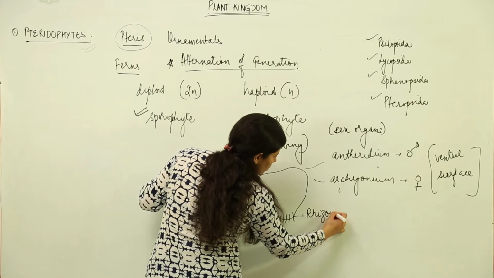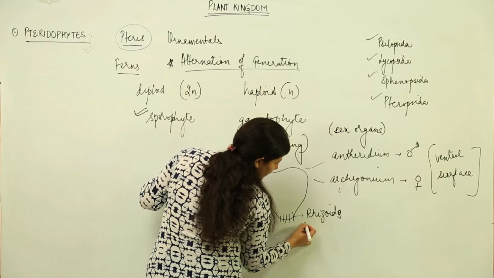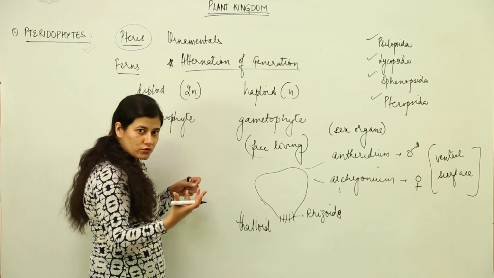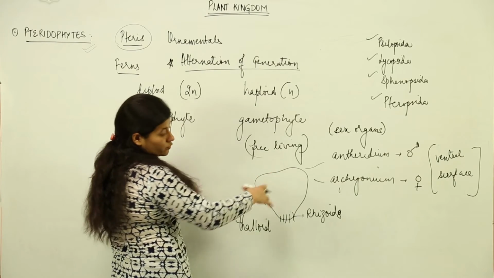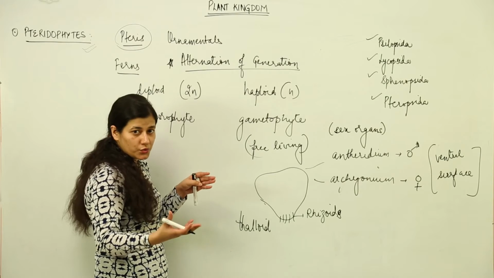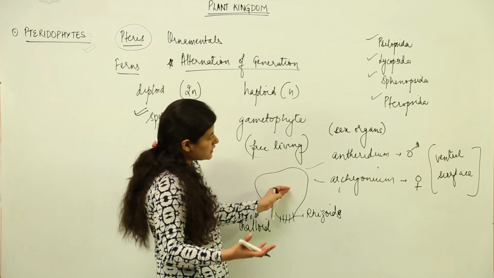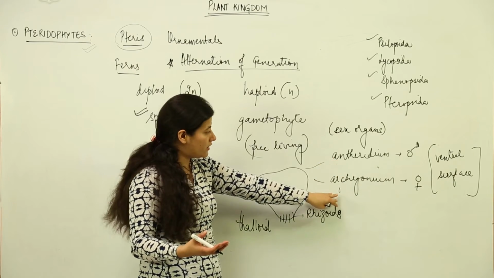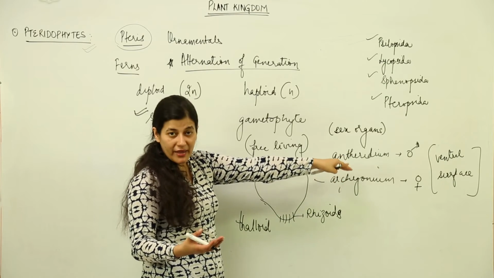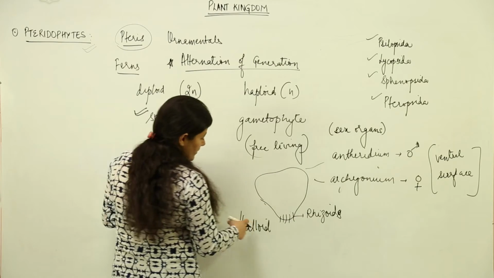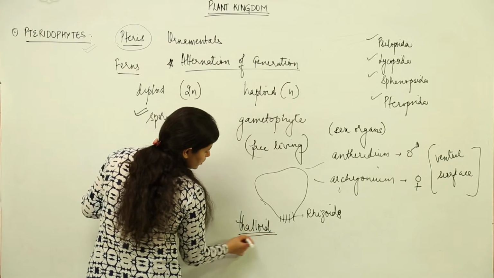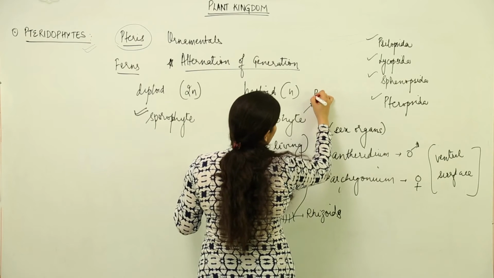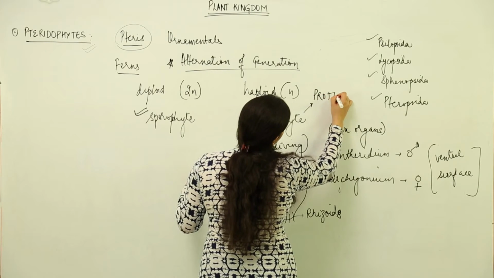Now, what are rhizoids? I told you in the beginning that the word rhizo is for roots. So, rhizoids are primitive roots which are present in the gametophyte, which is free living and is joined to the soil. On the ventral surface of this particular gametophyte lie the antheridium and archegonium, which give rise to the male and female gametes. Apart from this, there is thalloid organization, and this gametophyte is known as prothallus.